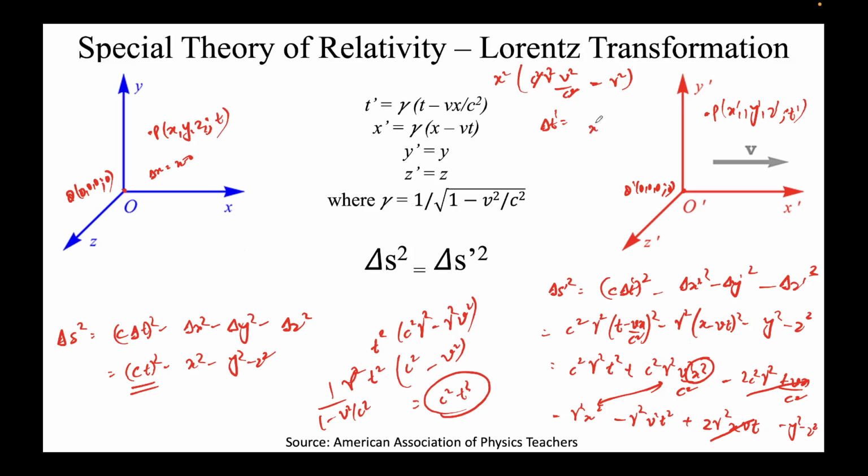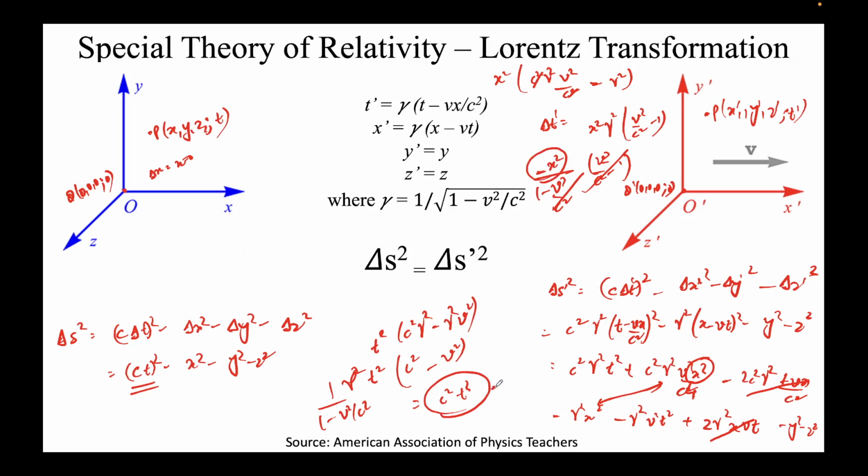If I take gamma squared common, c squared gamma squared... just hold on a second, I'm missing a square term somewhere. Yeah, it will be c to the power 4 here, sorry. So it will be v squared by c squared minus 1. Let's put the value of gamma squared here. Gamma squared is nothing but 1 minus v squared over c squared, and this will be v squared over c squared minus 1. This gets cancelled with this with a negative sign. So the x squared coefficient is coming out as minus 1.